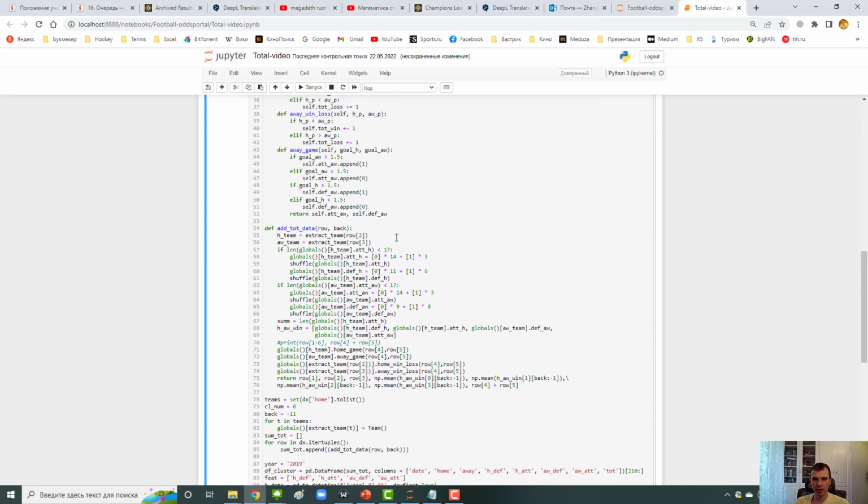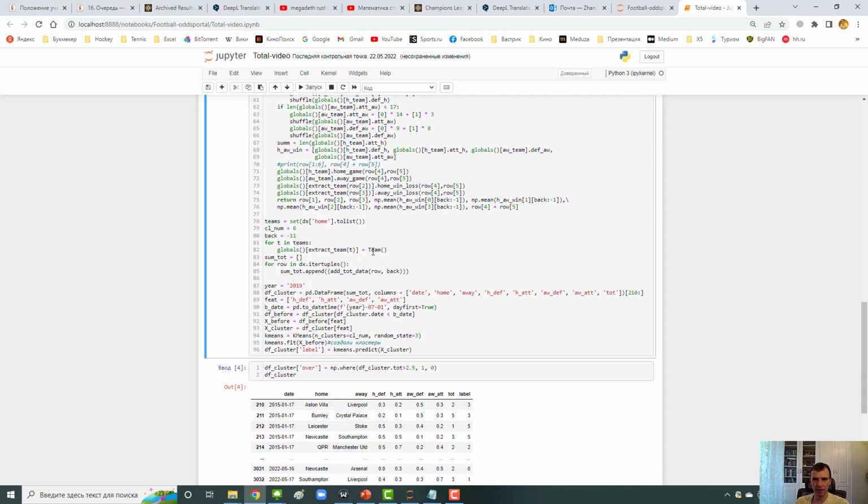Okay, this cell calculates the values of our features. We have 4 features here: home defense, home attack, away defense, away attack. As you see in the slide, we use only 2 features. Here we have 4.